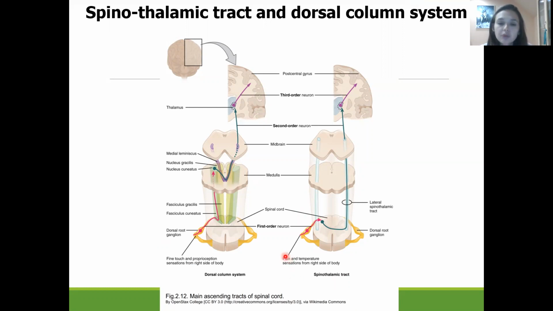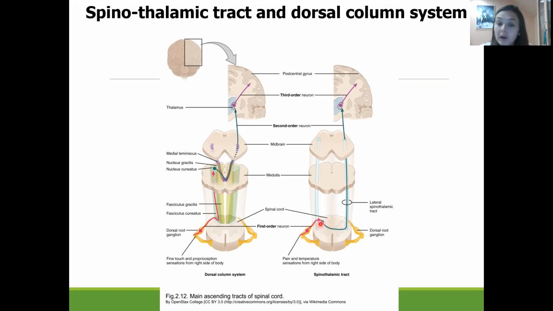This information will be spread by the sensory neuron. The body of the first neuron is located in the dorsal root ganglion of the spinal cord. Then the nerve fibers of the sensory neuron will enter the spinal cord, and the second neuron will be located in the posterior horns of the spinal cord.